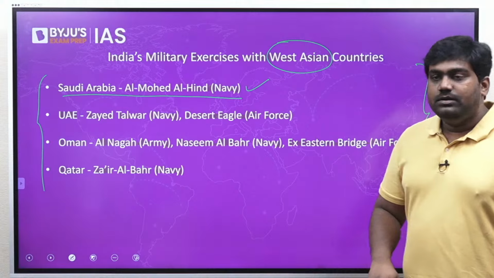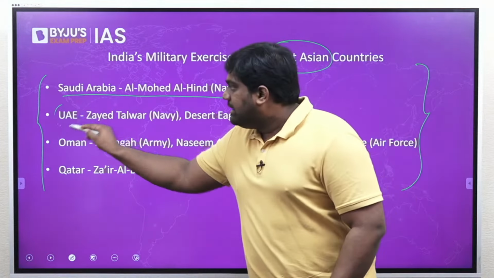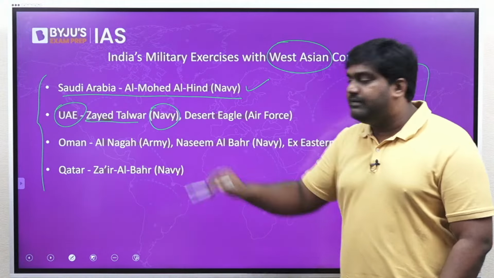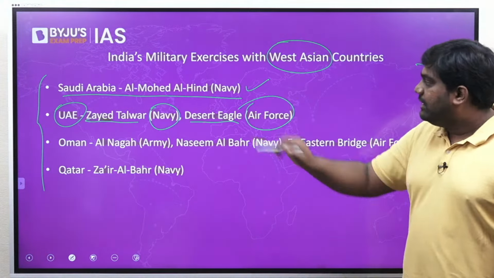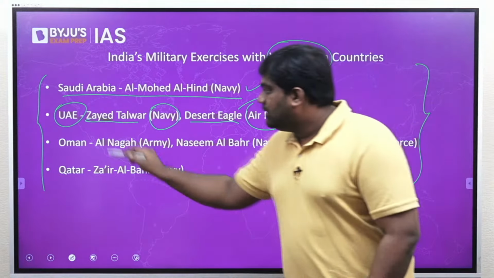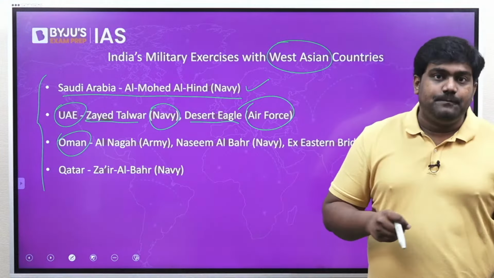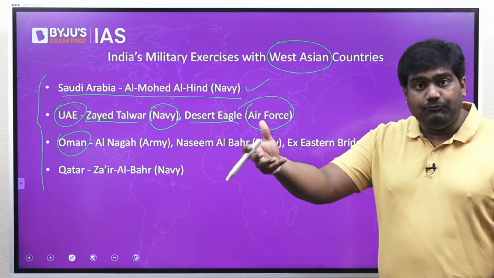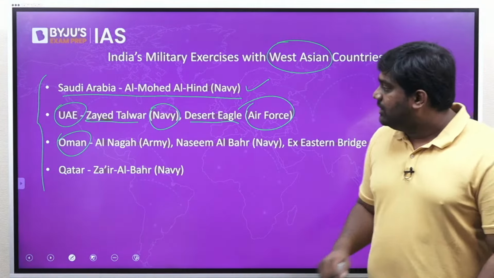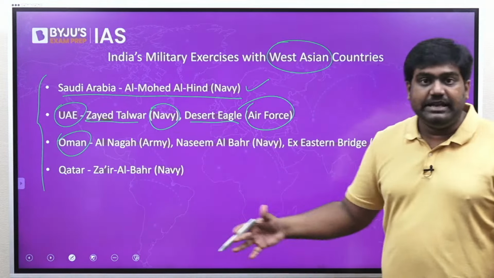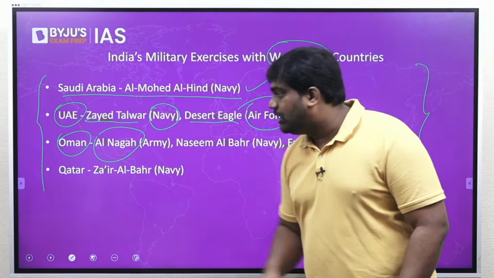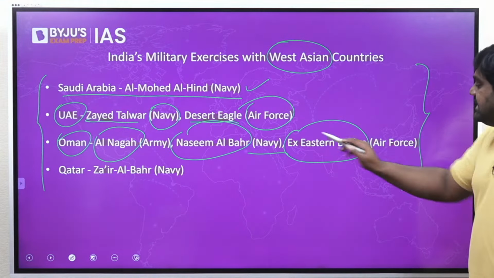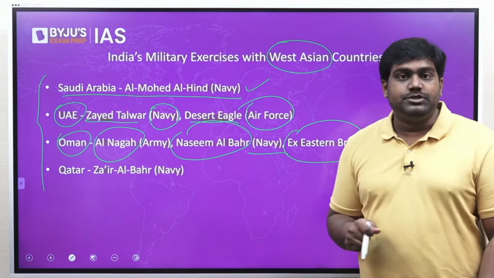We already know about the exercise with Saudi Arabia. Next, with UAE, United Arab Emirates, we have Zayed Talwar, a naval exercise, and Desert Eagle, an exercise between the two air forces. Then Oman is a key partner, right? Oman is a strategic partner in the Arabian region, the Gulf of Oman region. So with Oman, we have major exercises. There's an army exercise called Al-Naga, Nasim Al-Bahar with the Navy, and exercise Eastern Bridge between the two air forces.